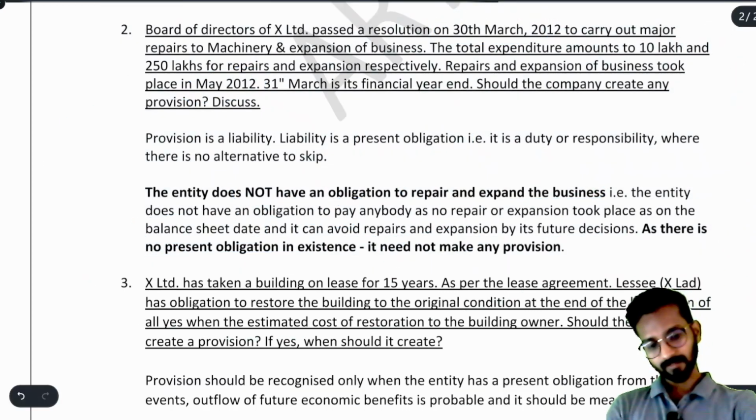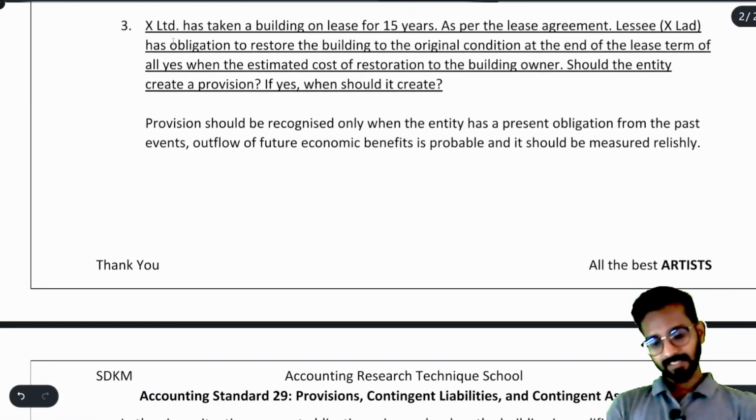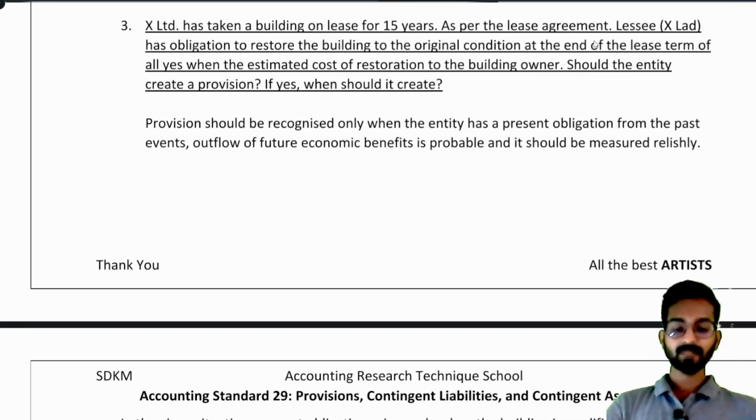Now after this, we have capsule number 3, C. X Limited has taken a building on lease for 15 years. As per the lease agreement, lessee has obligation to restore the building to the original condition. Look, X Limited has taken a building on rent, on lease. Suppose they have taken it on rent on lease.